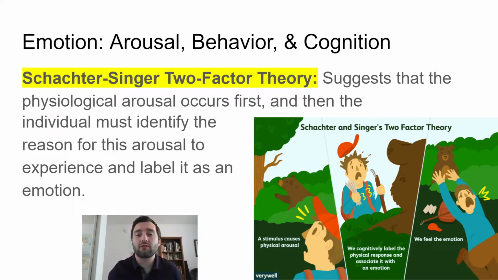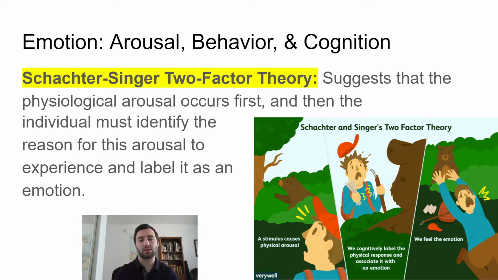Now we're getting into some of the more modern theories. Those other ones were a little bit older. They're not necessarily as used today, but the next few we talk about are going to be the newer theories that are a little bit more broadly used today. So the first one we have is the Schachter-Singer two-factor theory.